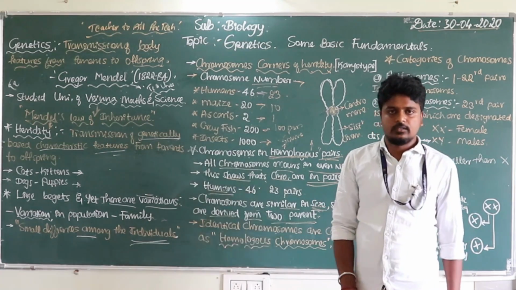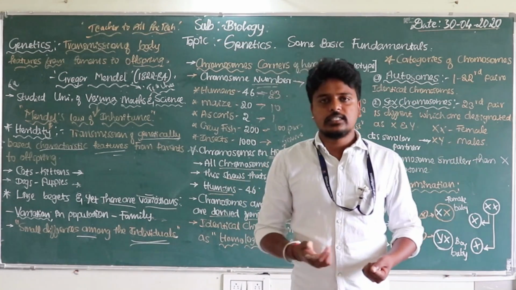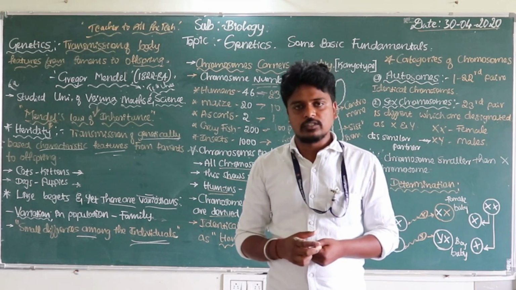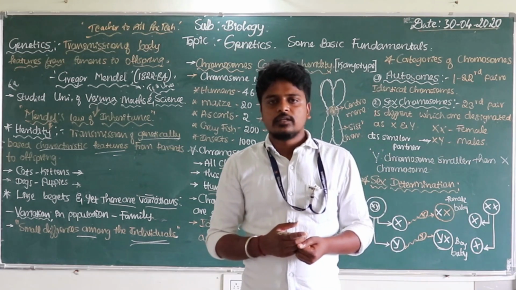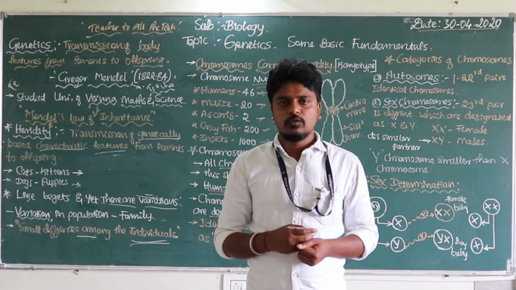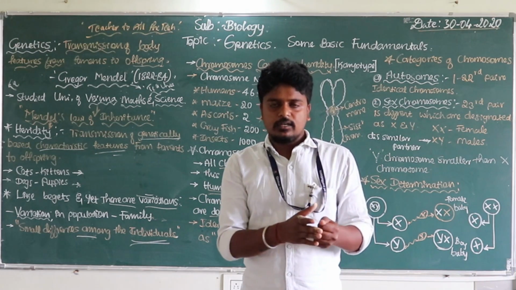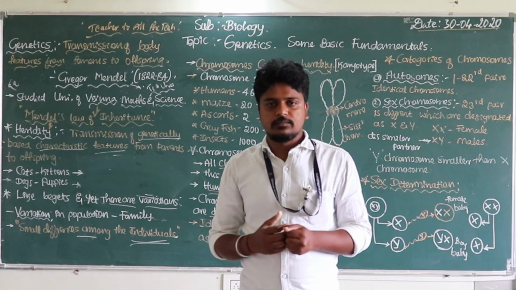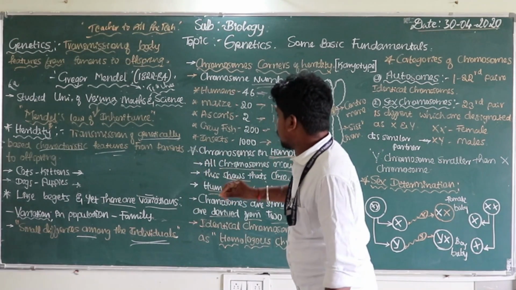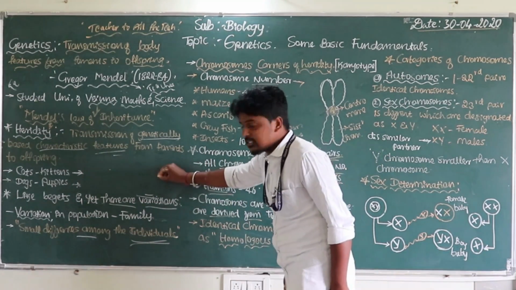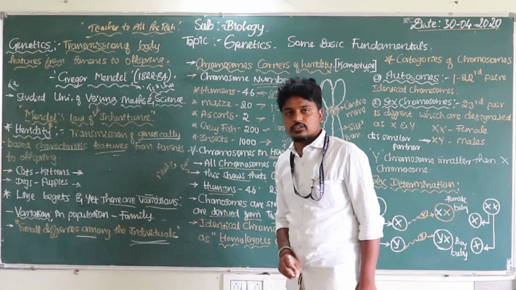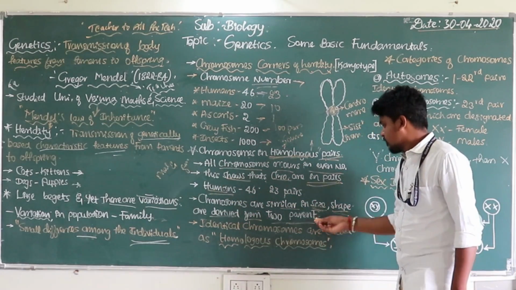What are the two parents? In higher organisms like multicellular organisms, the young ones are produced by the fusion, the combination, of two parents, two different organisms. Yes or no? In human beings, the father and the mother, the male and the female. In animals also, the male and the female. In birds, the two different individuals are called the male and the female. Understood? The male and the female chromosomes.